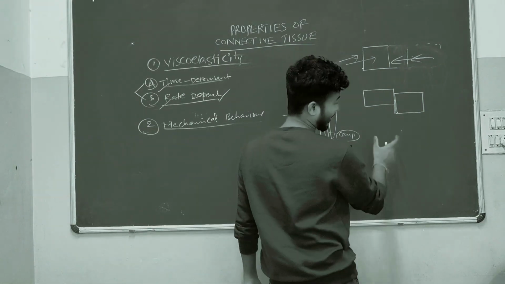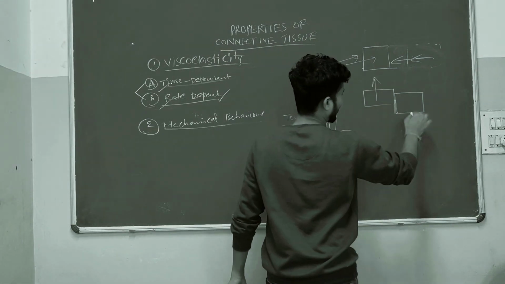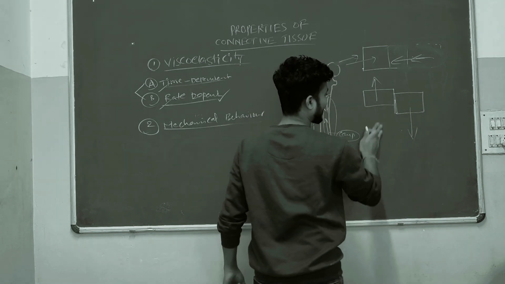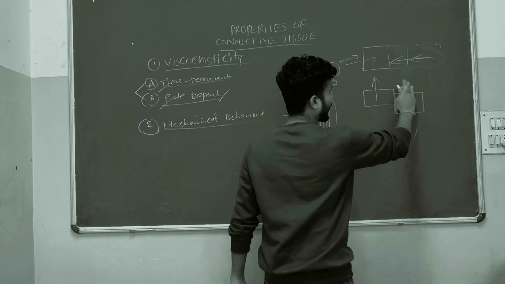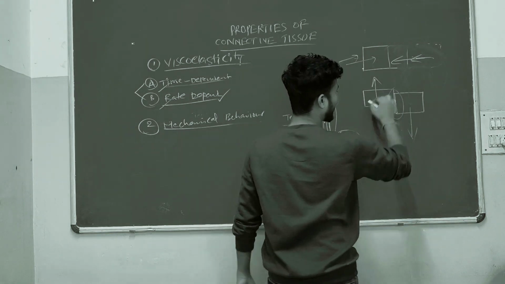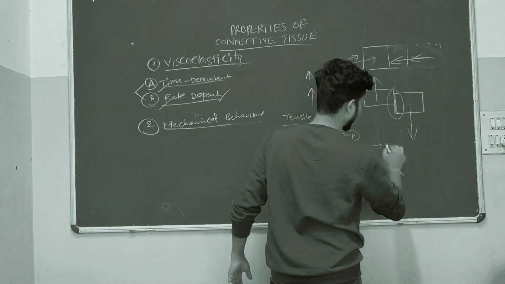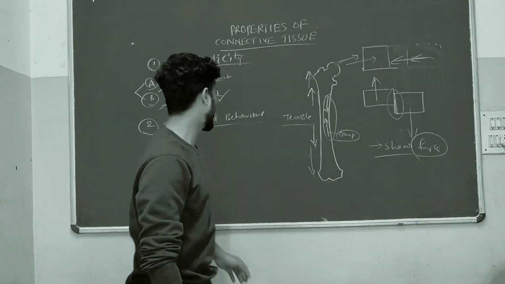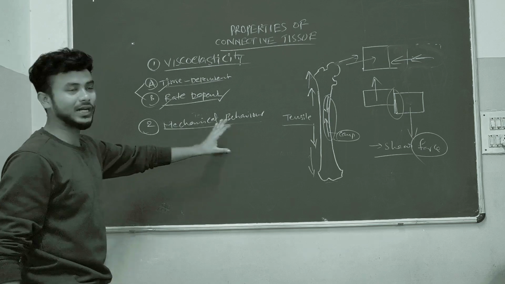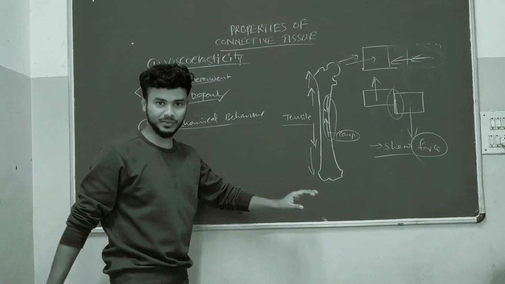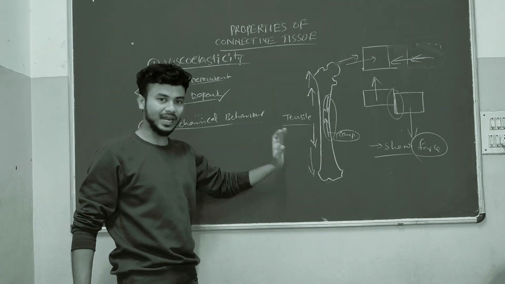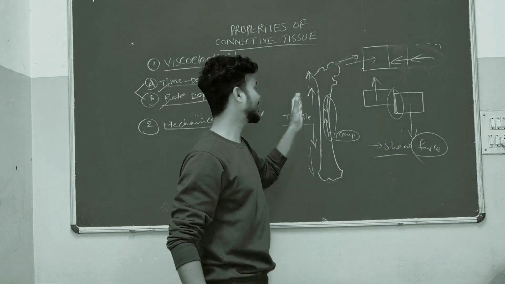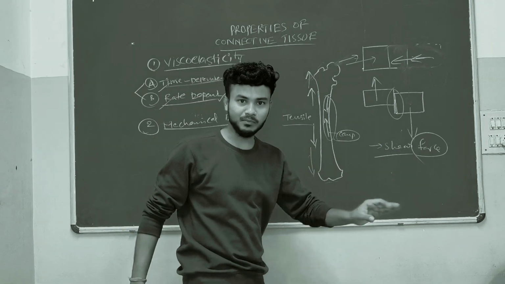Suppose here one more case is there. One object is there, one force is acting upward and one force is acting downward. These two forces are not in the same line. At that time it is going to create a kind of force called shear force. So these are the main points to understand in mechanical behavior: stress, strain, and failure point. At the same time, what is shear force, what is tensile force, what is compressive force.